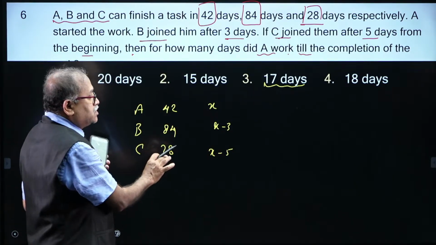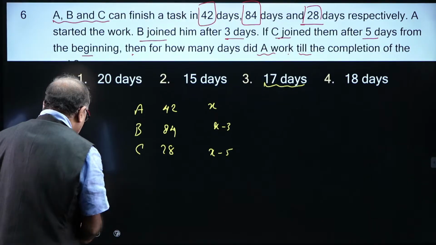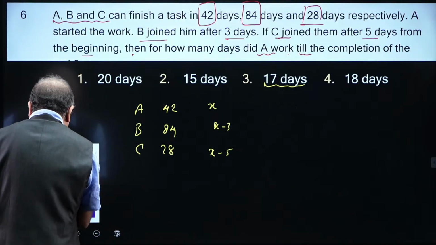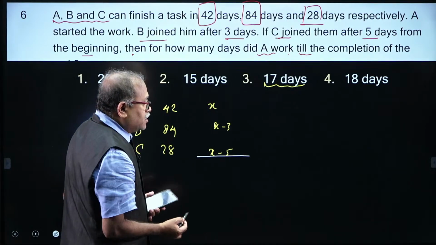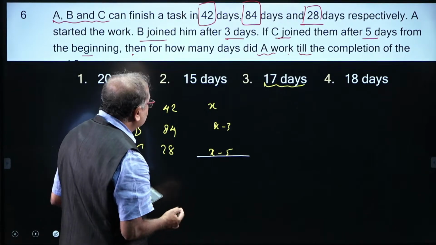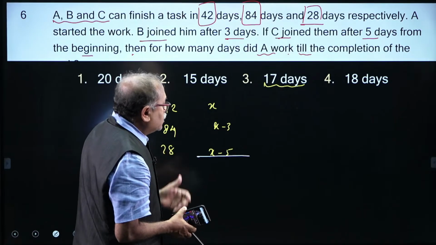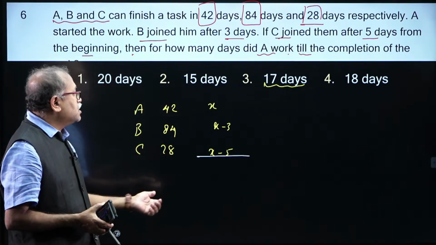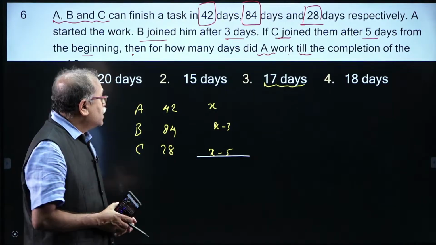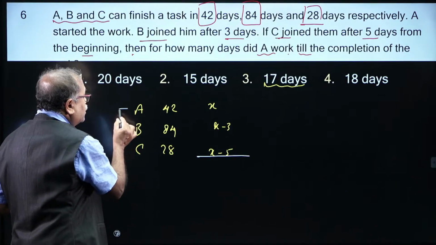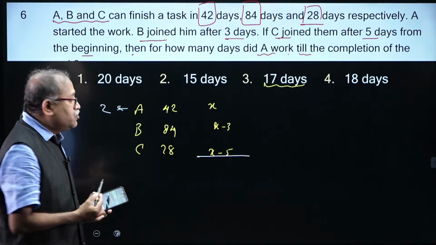So, this is the scenario given to us. Now, what is the LCM of all these numbers? The LCM is obviously 84, because A is 2 units, 84 divided by 42 is 2.